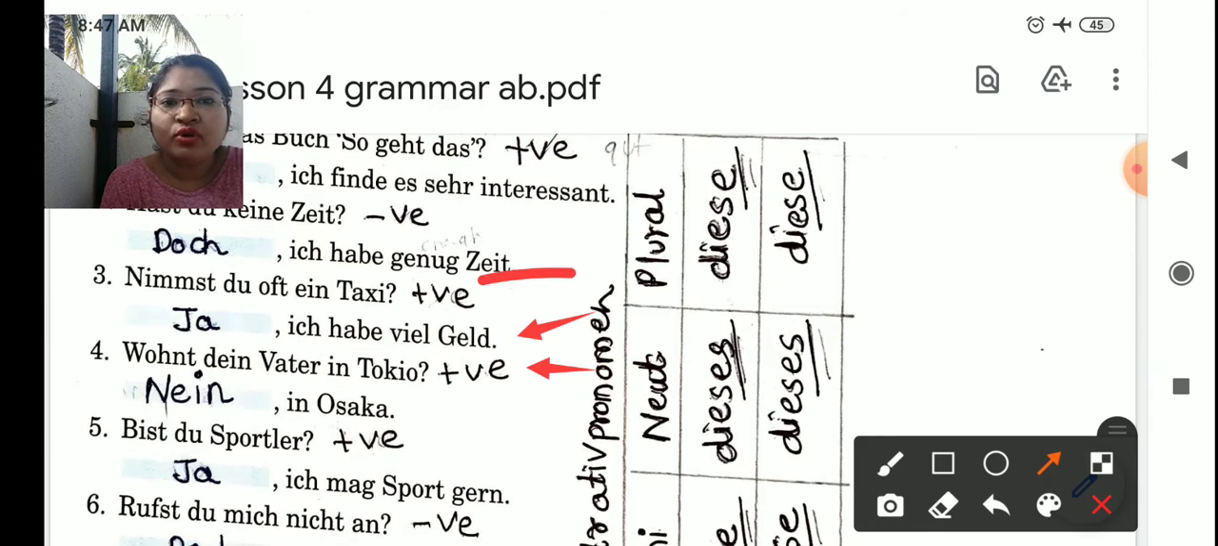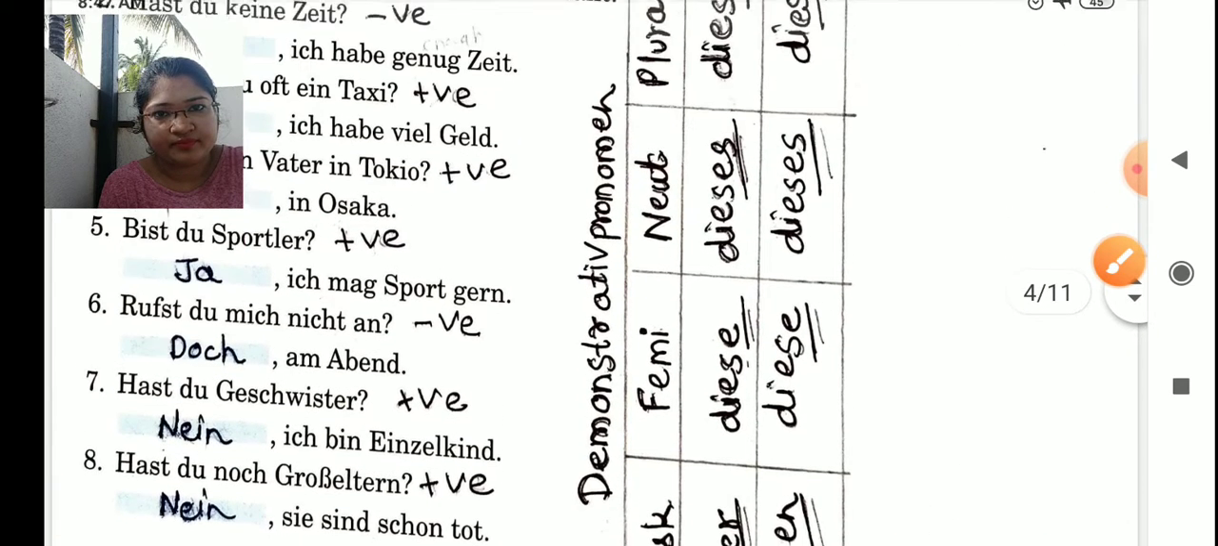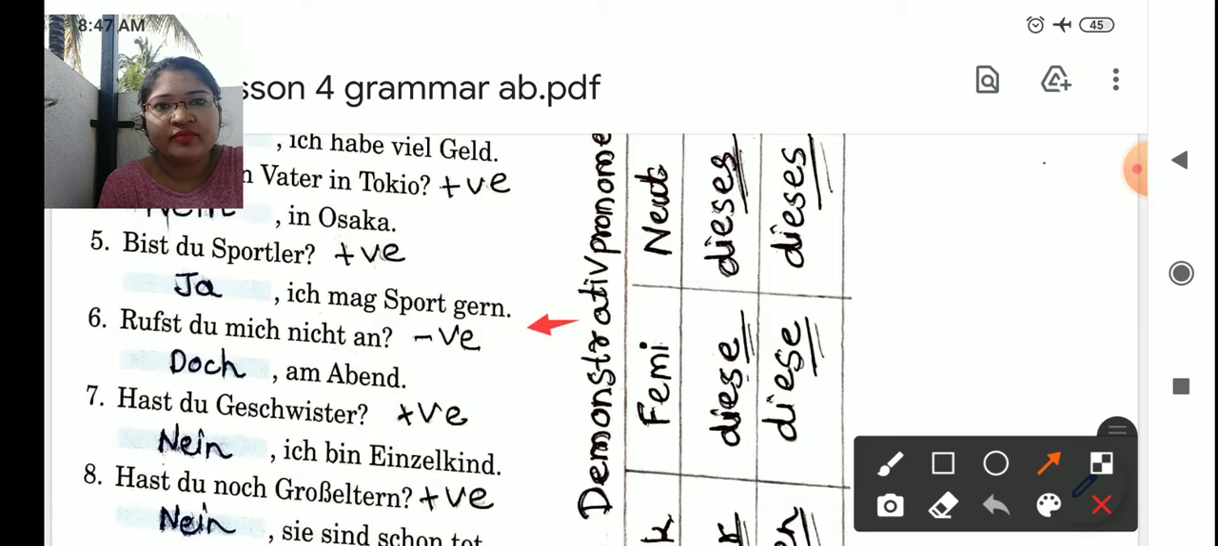Number 4. "Wohnt dein Vater in Tokyo?" Does your father live in Tokyo? "Nein. In Osaka." So no, he lives in Osaka. 5. "Bist du Sportler?" Are you a sportsman? See the answer. "Ja, ich mag Sport." Yes, I like sport. Okay. Now, Nummer 6. "Rufst du mich nicht an?" Don't you call me? So, the question is negative. So, answer will be "Doch, am Abend." Yes, of course. In the evening, I will call you.